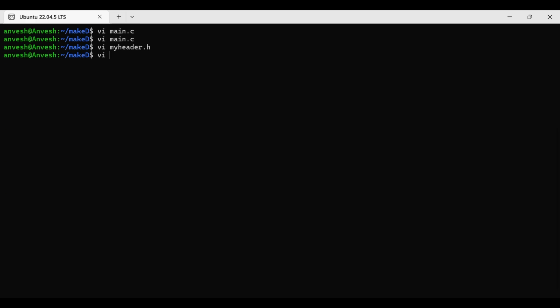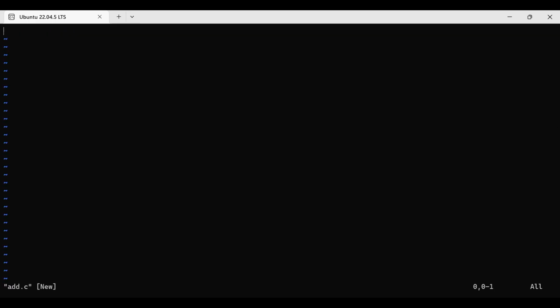Now I am creating the main file and source files, add.c. Return type is what? Void only, na? Add. Simply I am printing here printf addition value, add value.